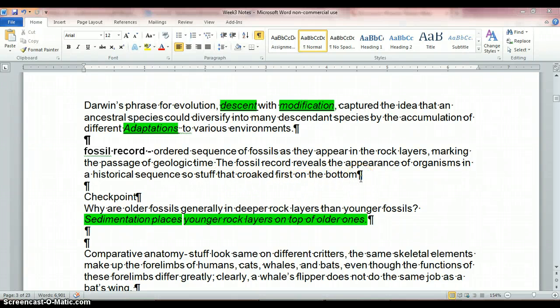Now remember, sometimes with the geology, rock will end up on top of other rock or flipped over because there was an earthquake, or a glacier goes by and messes stuff up. But this is, in general, the order that it's found in is the order that it occurred in. Also, if it does get moved around because of earth movements, you can date the rock, which allows you to date the fossils, and you'll be able to see how stuff changed.